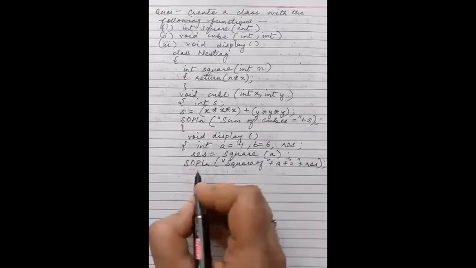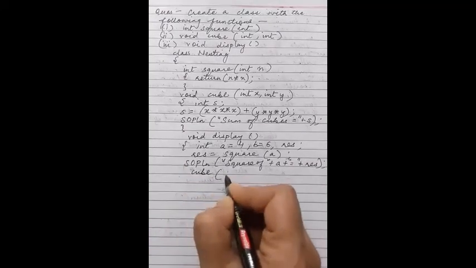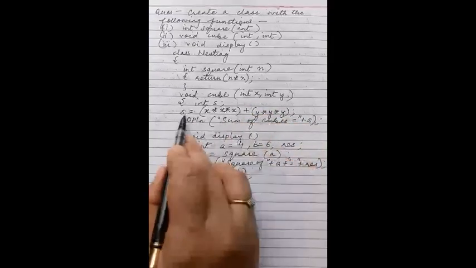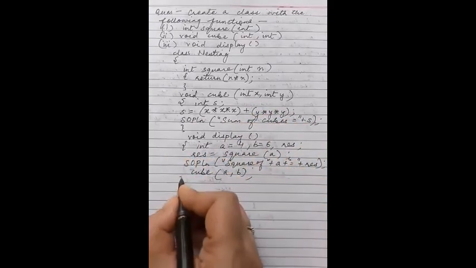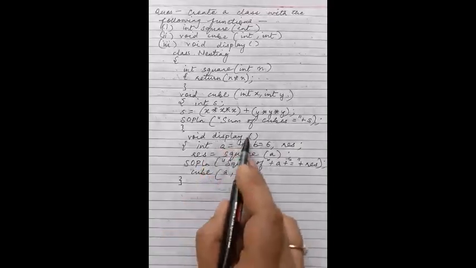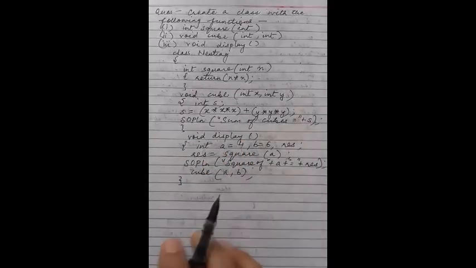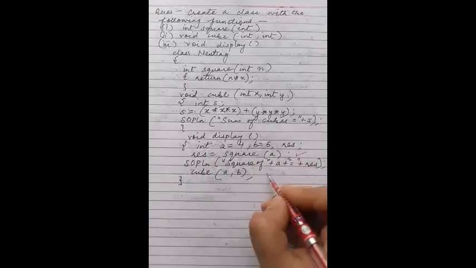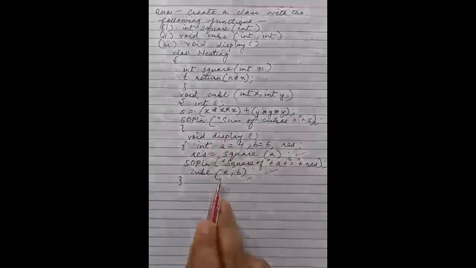And after that I will be calling the cube function and I am passing variables a and b. In the cube function it is going to calculate s and print there itself. So see, in this display function I am calling square and cube. So this is called as nesting.